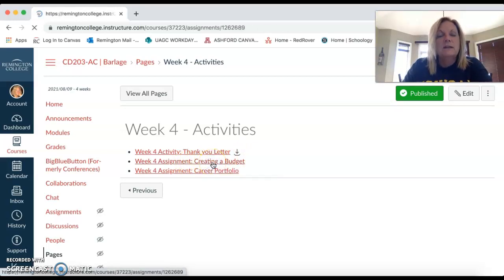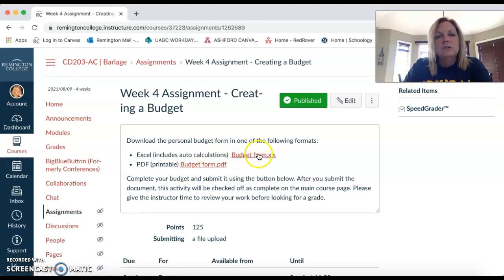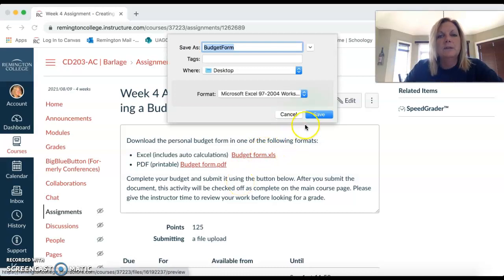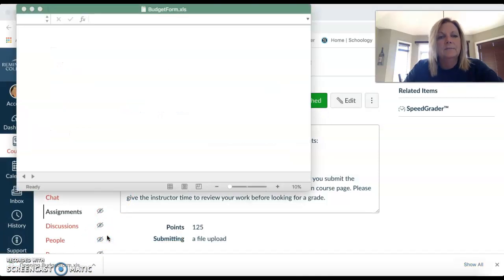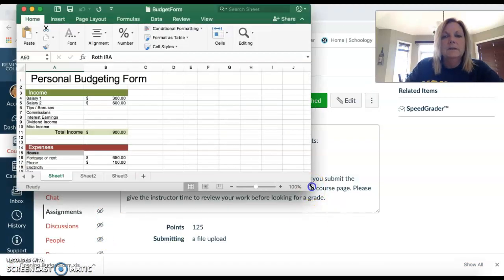Okay, so if I click on creating a budget, there's two different ones here, and I recommend that you click on the budget form from Excel, because this one here is a PDF, and even though it's printable, I don't think you can type directly into the PDF. So it's best if you use the budget form here. I'm going to save this to my desktop, and when I click to open it, this is what it looks like.